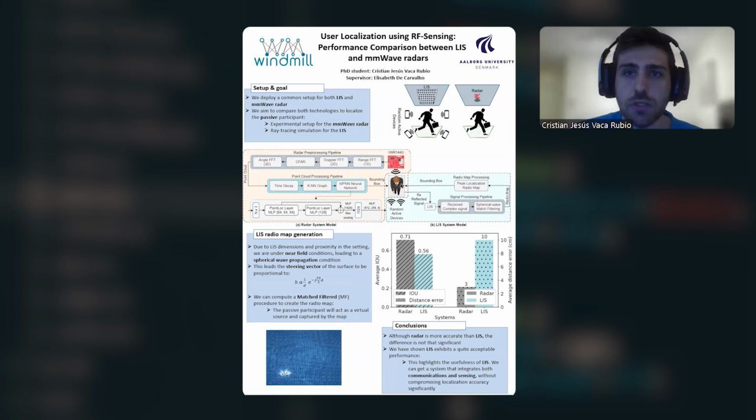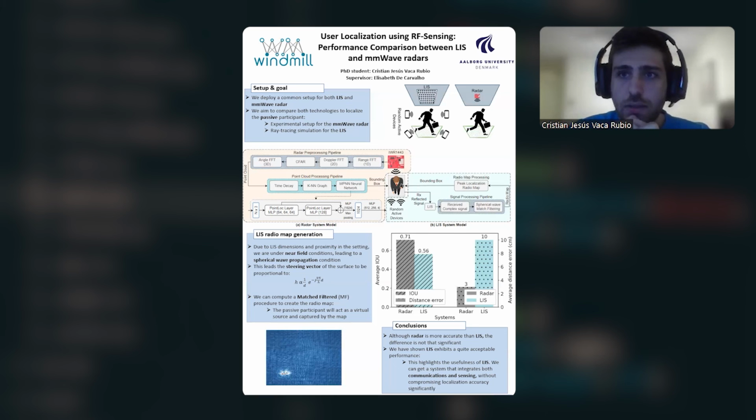But what we wanted to show here is that LIS is also useful for sensing tasks. This is really nice because we have a close gap in performance between a dedicated device for sensing and a device that is mainly for communication. So basically, this means that with LIS, we would be able to get a system that provides both sensing and communications in the same device.